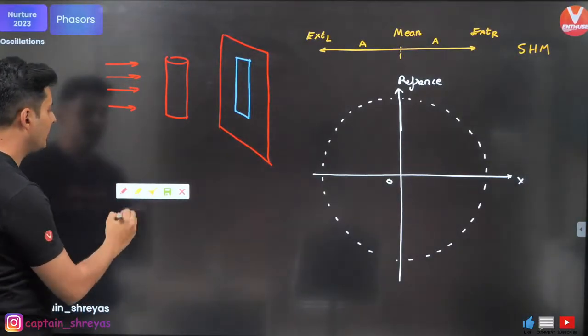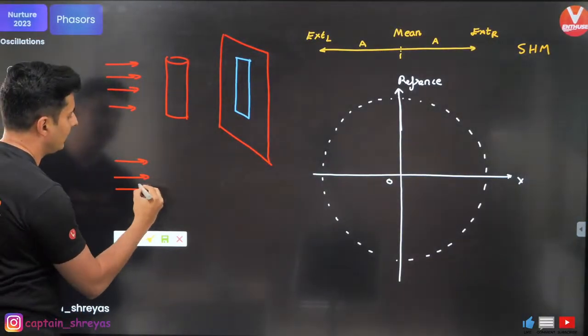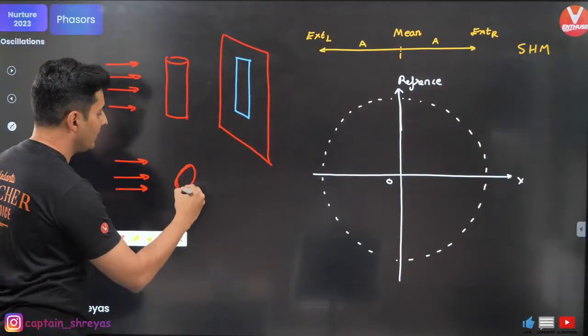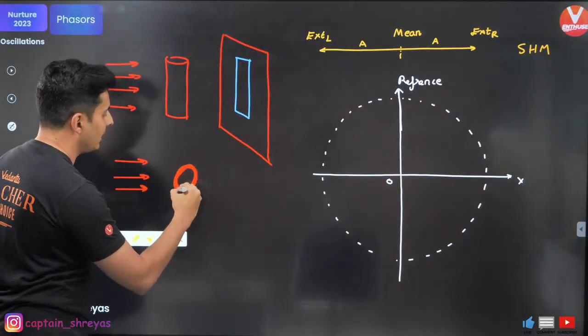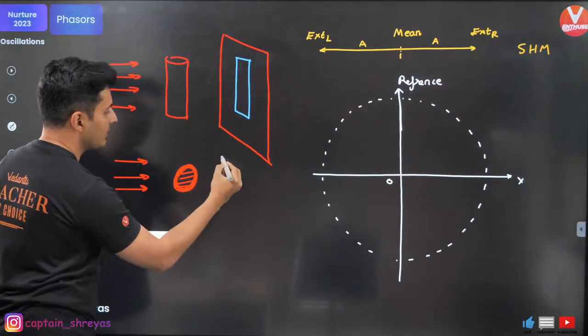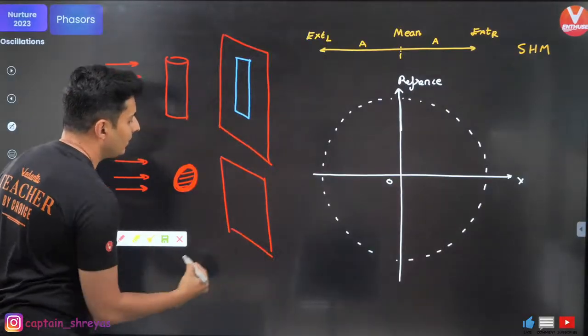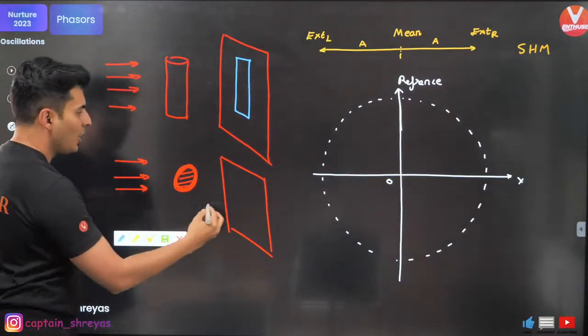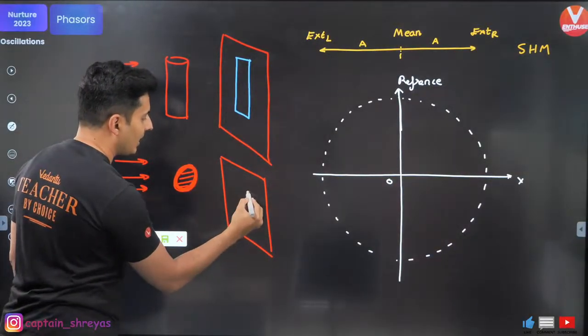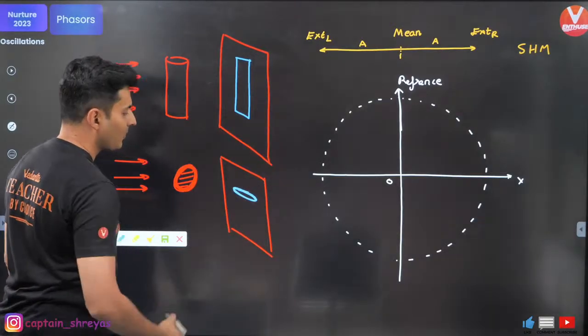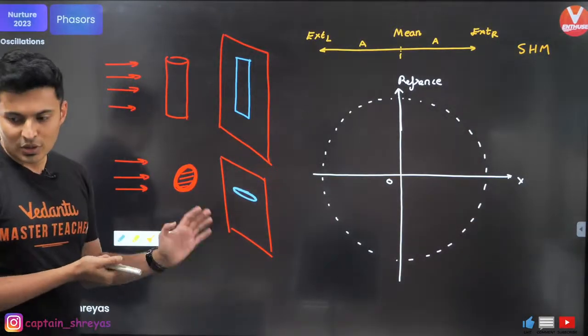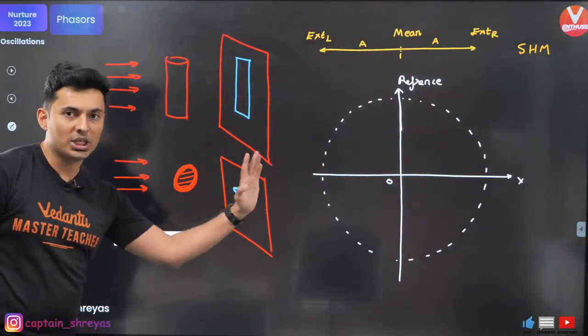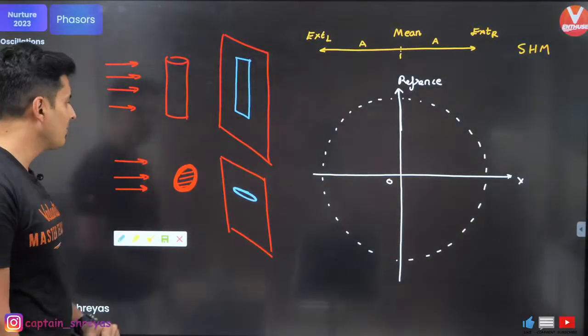Similarly, imagine if you have rays of light coming in like this, but you have a tilted circle, a tilted disc. Then on the screen, how will it look? It will look like an ellipse, like an oval. So this is called the idea of projection or shadow. This is very important.